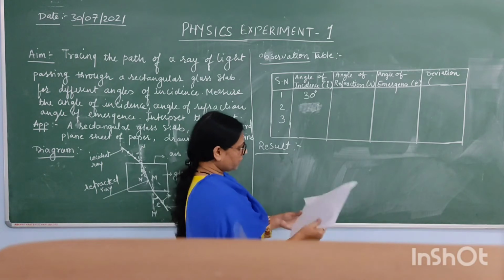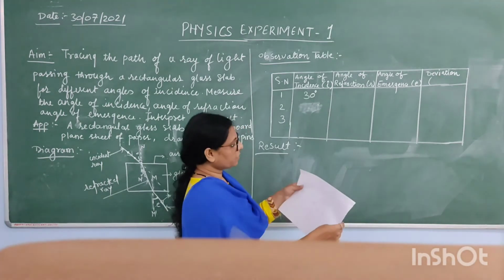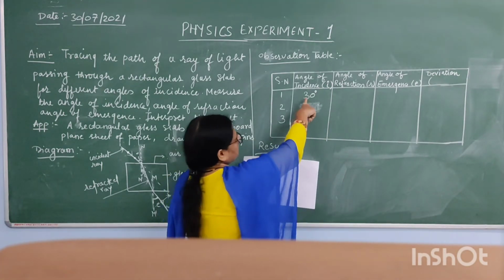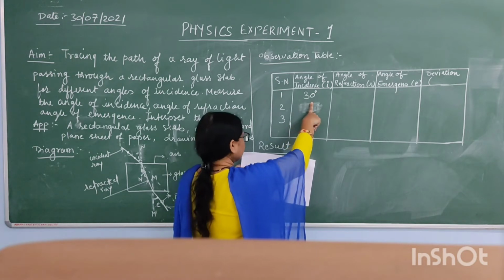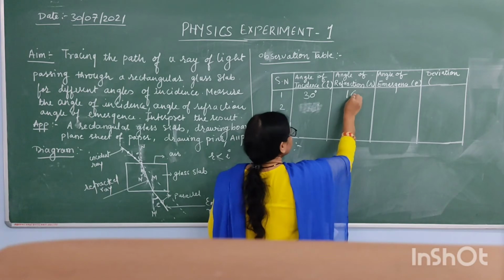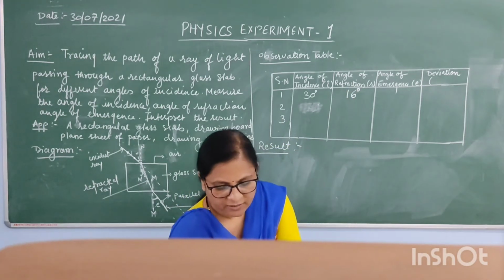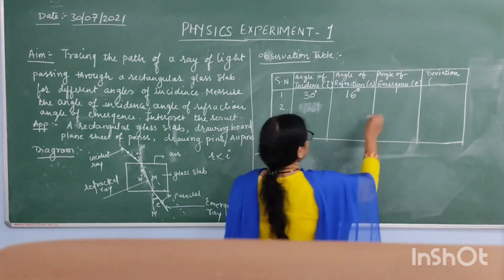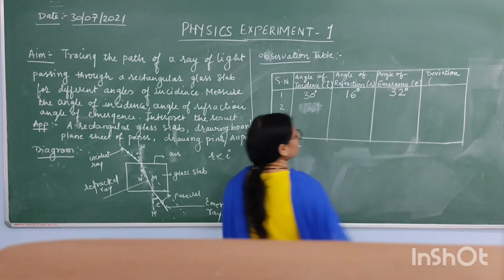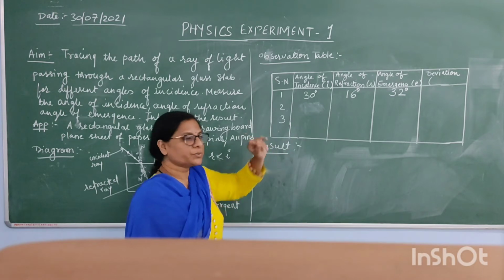Now we'll write down the observation after the experiment. When we kept the angle of incidence at 30 degree, the angle of refraction that we found is about 16 degree, and the angle of emergence is found to be 32 degree. We did this experiment for 3 readings.